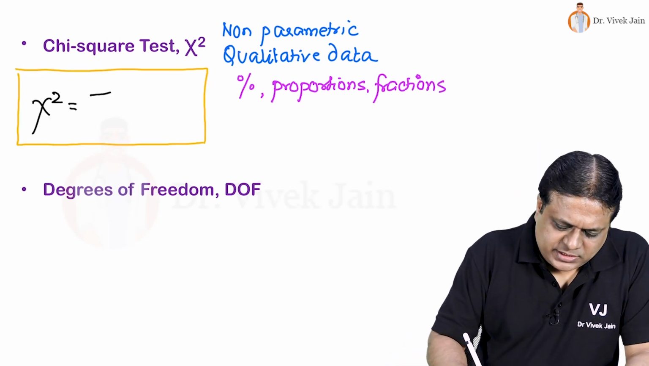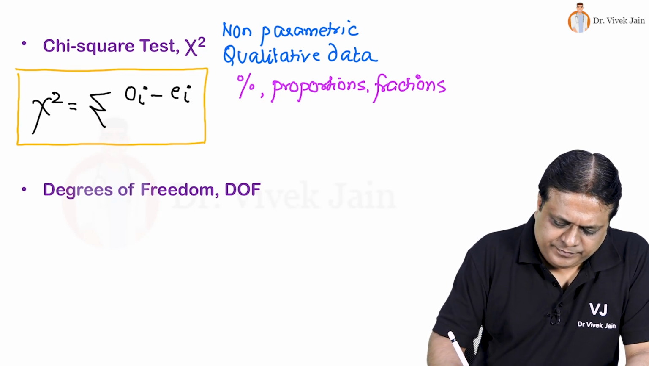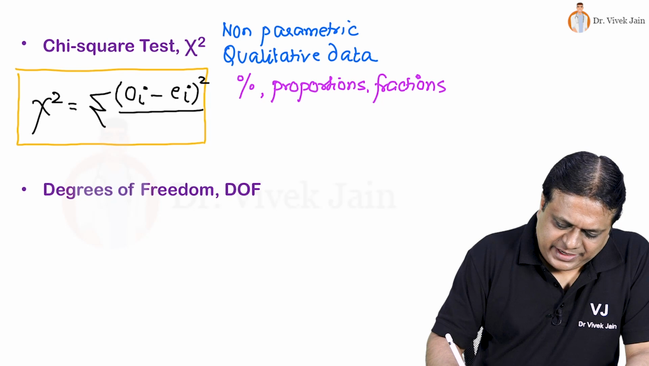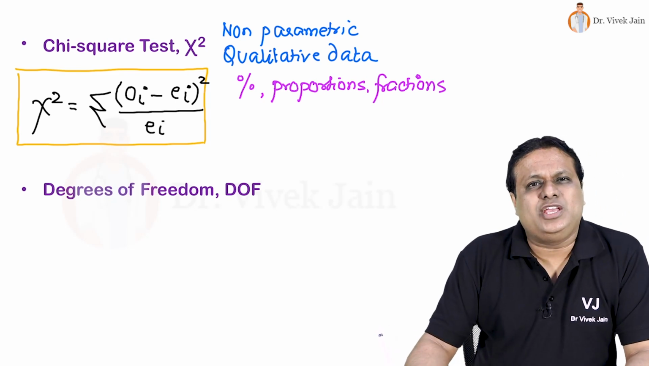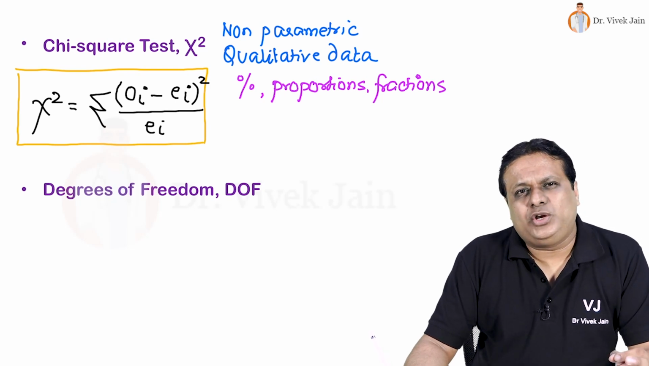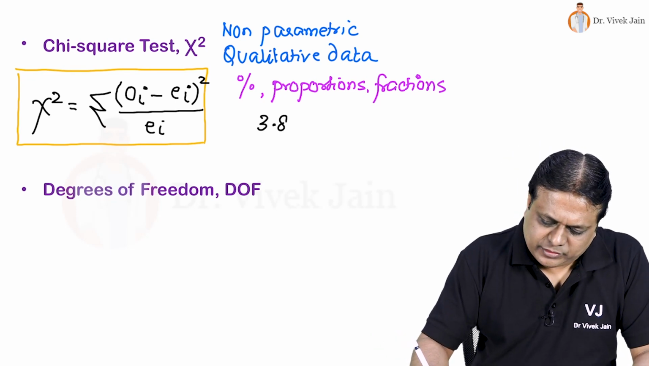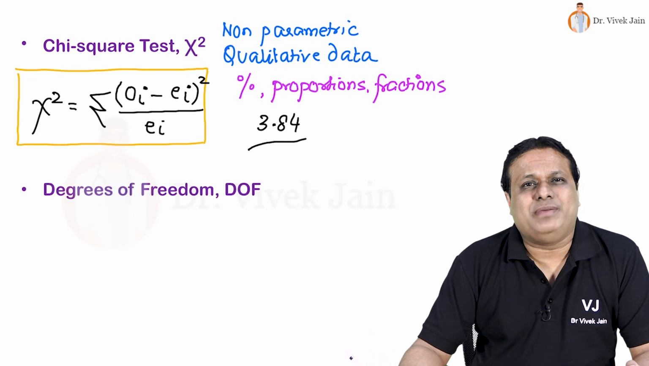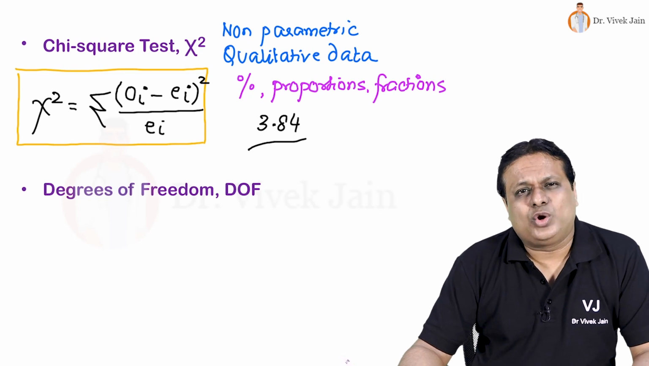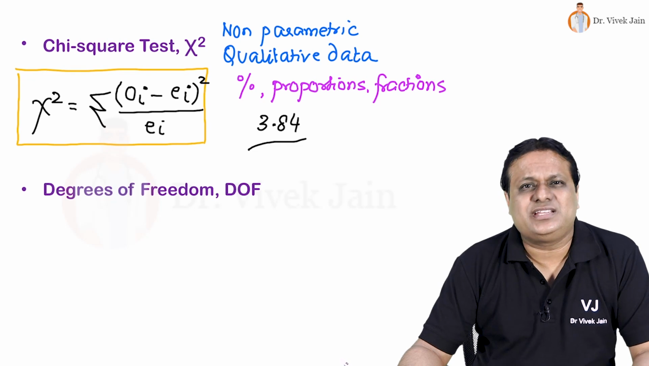Chi-square formula is summation of O minus E square divided by E, where O is the observed value, E is the expected value. For a 2 by 2 table, degree of freedom 1, value of chi-square is 3.84. So that is used as a benchmark for a 2 by 2 table study where we have to reject or accept a null hypothesis and give our results. Now, how do we calculate degree of freedom? And what exactly is degree of freedom?